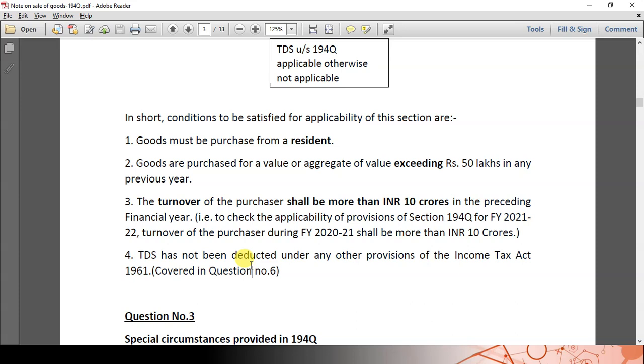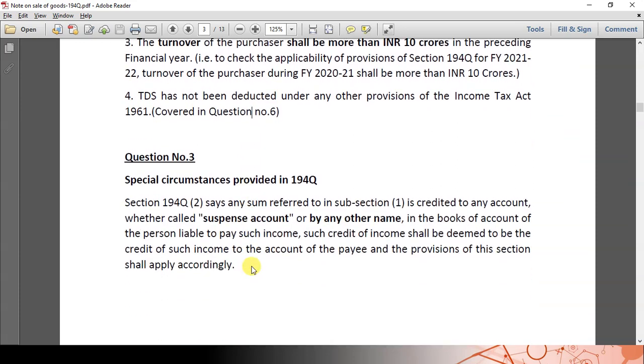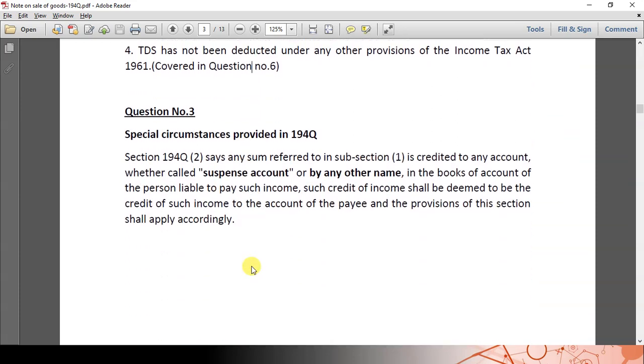Now let us go to the special circumstances provided under section 194Q. For the time being we have seen A selling goods to Mr. B. Whatever Mr. B credits to the GL of Mr. A attracts the TDS provision. Let us say Mr. B is crediting the GL of Mr. A for purchasing goods of value 60 lakhs.